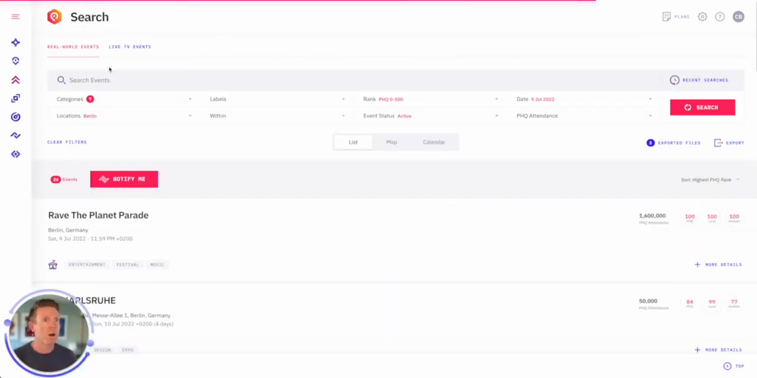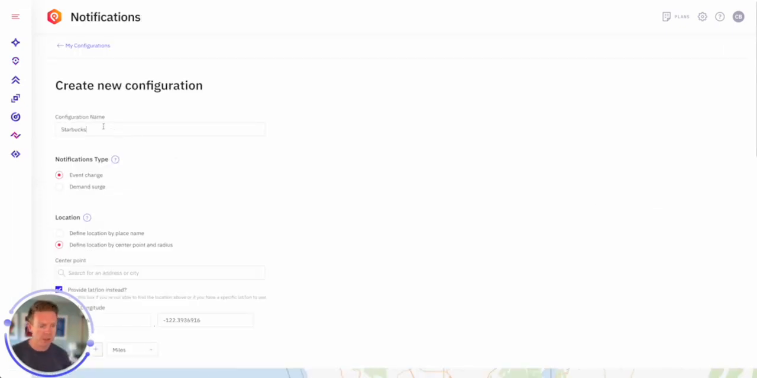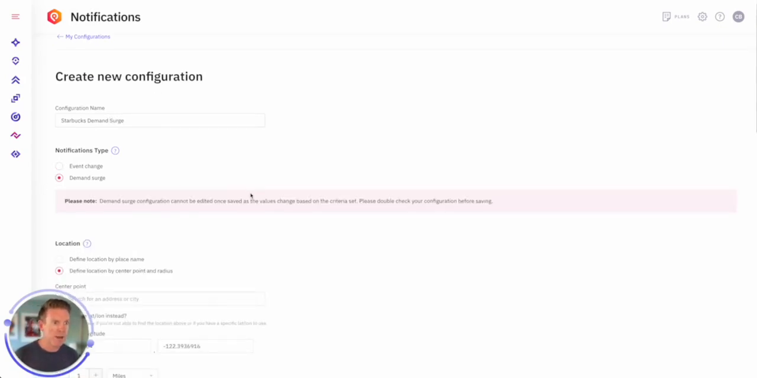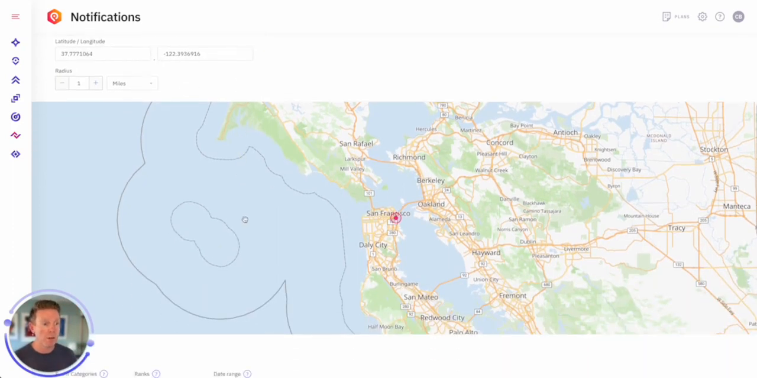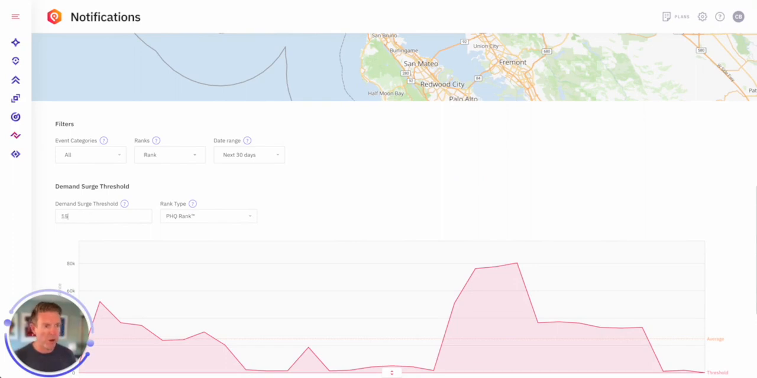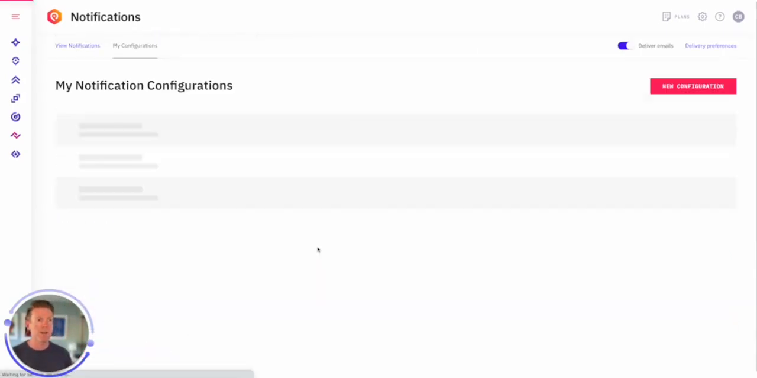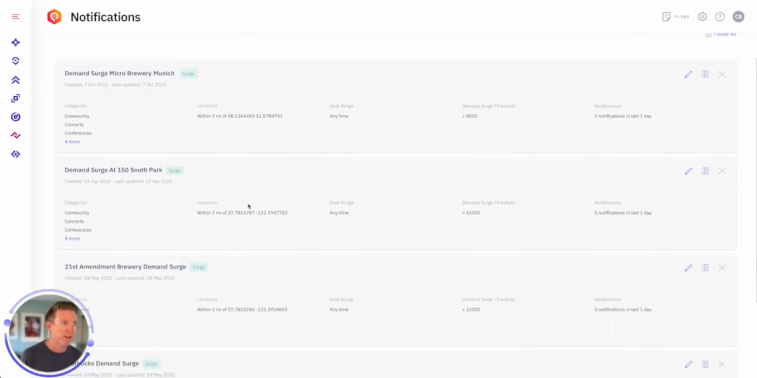If we go back to our location insights page, what we can quickly do for Starbucks is, hey, I'm really interested in proactively understanding what's impacting this store. So you can quickly create a notification. Let's go Starbucks demand surge and select demand surge there. It's pre-populated the lat long and how many miles. You can then select the categories you want, but we'll track everything. And then I'm going to say I want to know when there's 15,000 people within a mile radius of my particular store. Then you can save your configuration, and you'll be sent these notifications. And so these are my configurations in here.